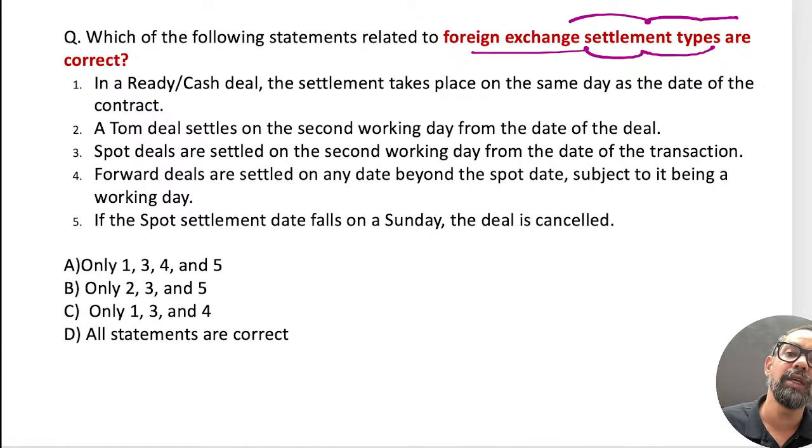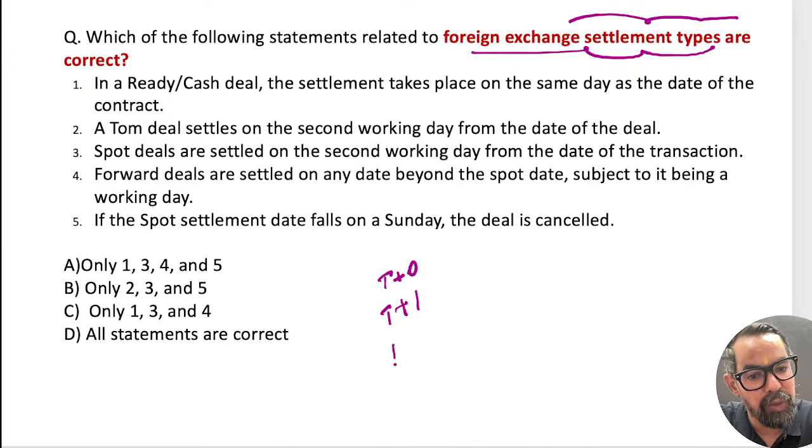This segregates the entire forex market into two. We have two types of trade. One is called spot trade, where settlement takes place within T+2. The other type of trade is forward. So we have T+0, then T+1, T+2, till here it is spot.